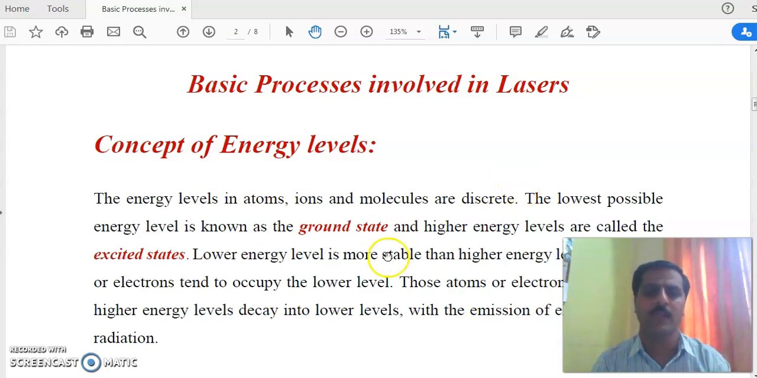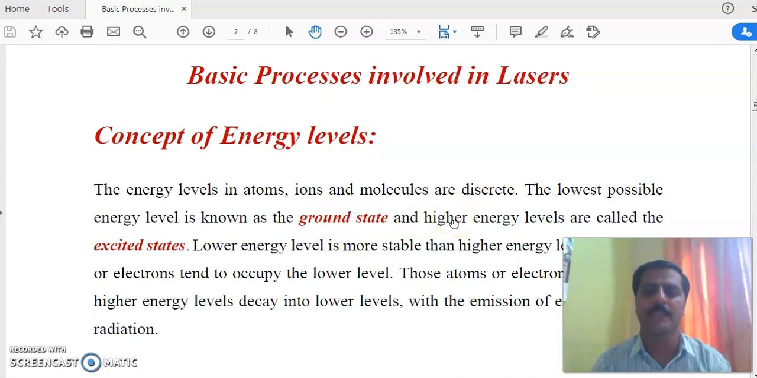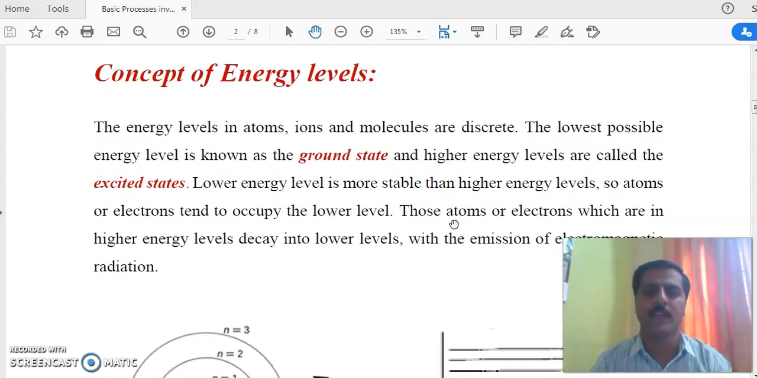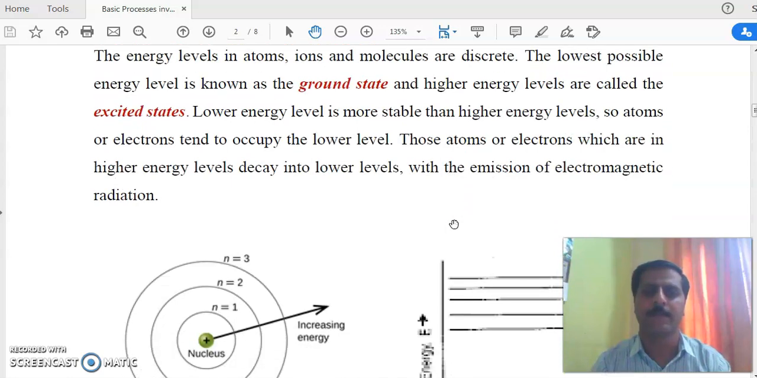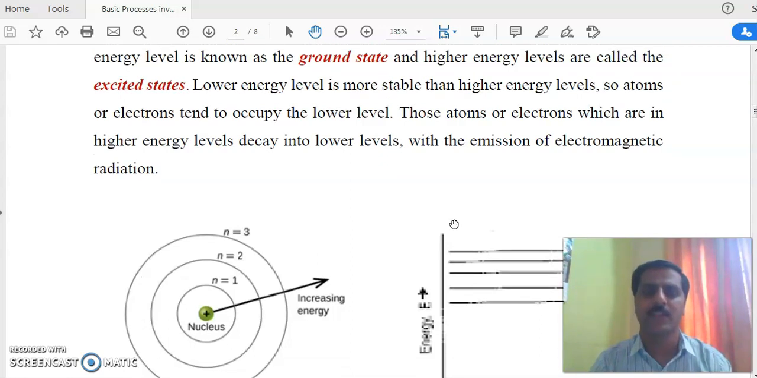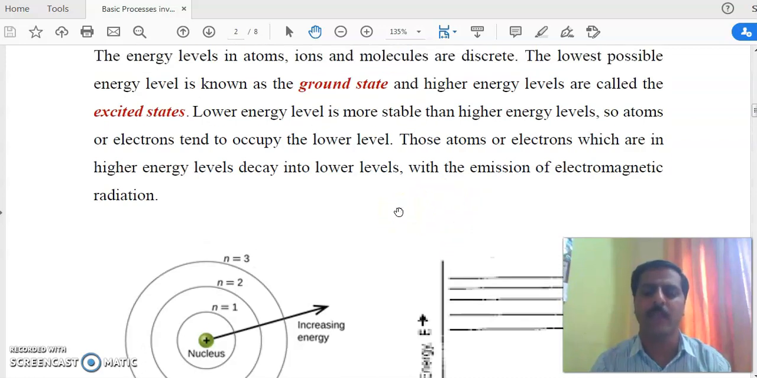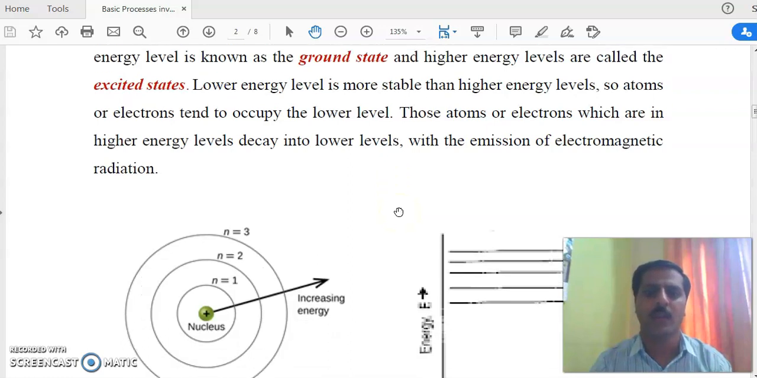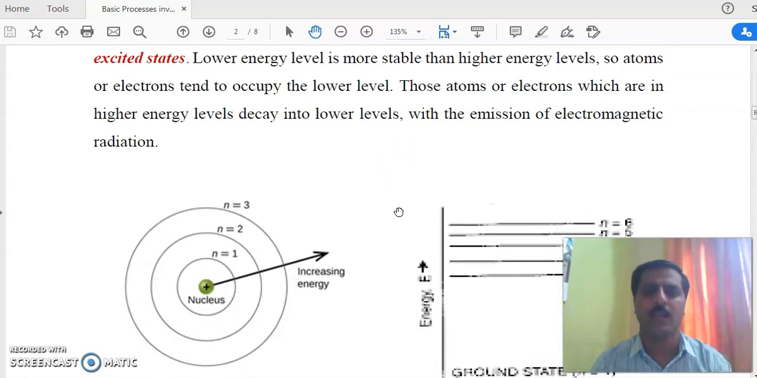The lowest possible energy level is known as ground state, and the higher energy level is known as excited state. The lower energy level is more stable as compared to the higher energy level. Stability of an energy level depends on the lifetime. So first of all, what is lifetime? Lifetime is the time spent by an atom, electron or molecule in a particular level.